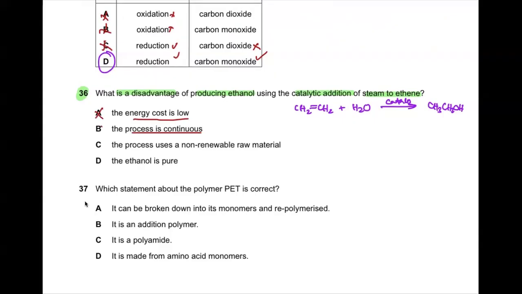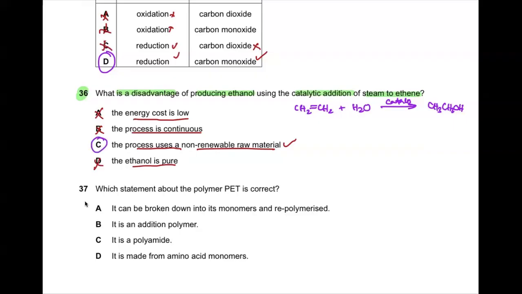The process uses non-renewable raw material. Yes, because the raw material comes from crude oil and crude oil is going to be extinct someday. All of it is going to be used up. So this can be a disadvantage. The ethanol is pure. That is a correct thing, but that's not our correct answer. So our correct answer for this question is C.